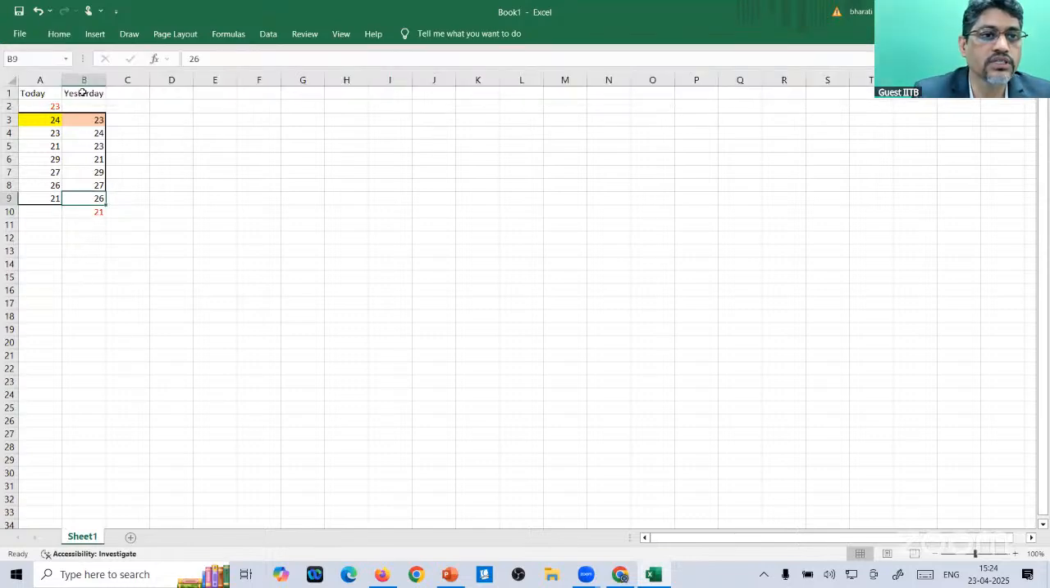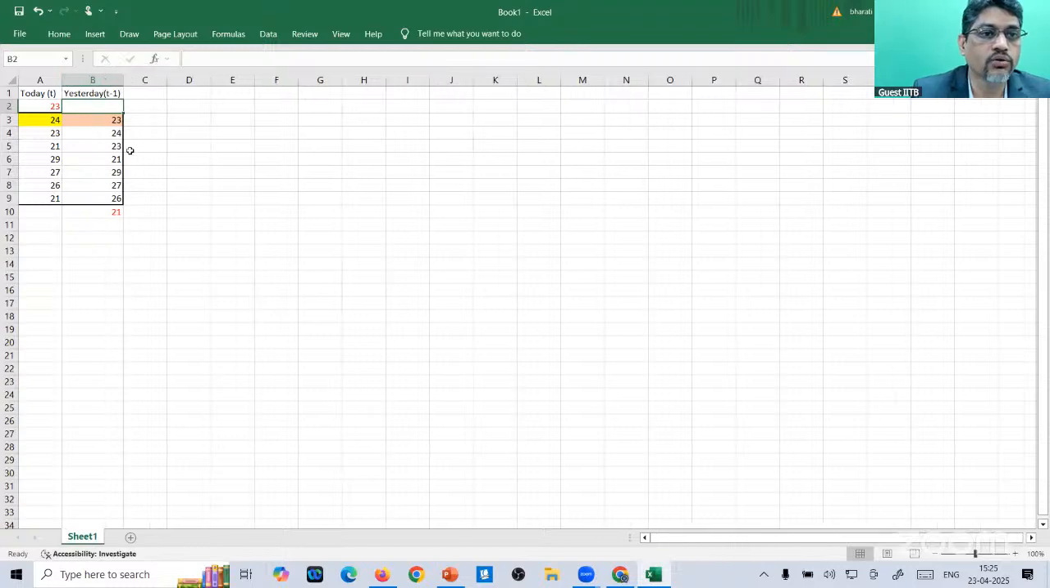Here, this is suppose your t+1, or t, and this is your t-1, yesterday. Correct. So now what you do? You consider this as your x, all yesterday data, and this data as your y. Now you go to regression.